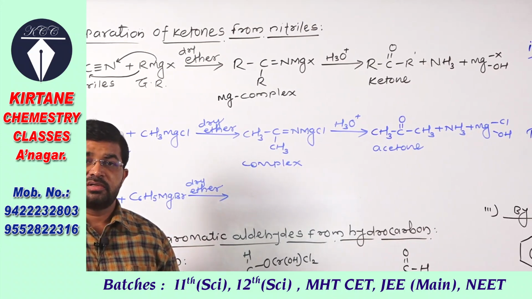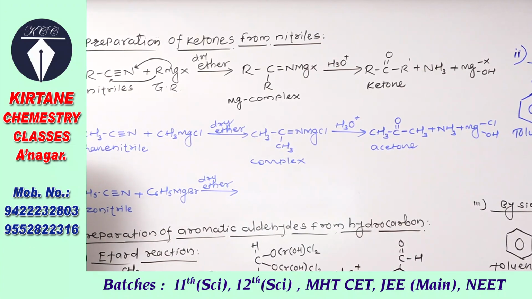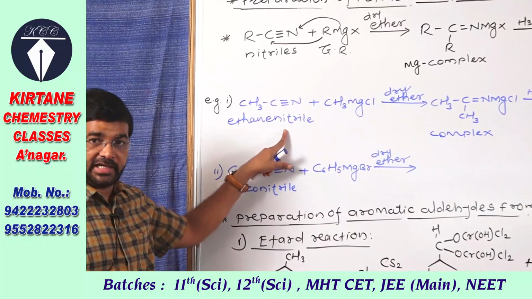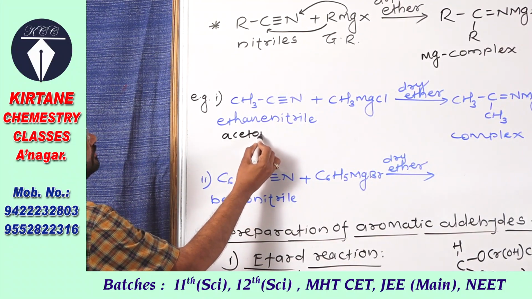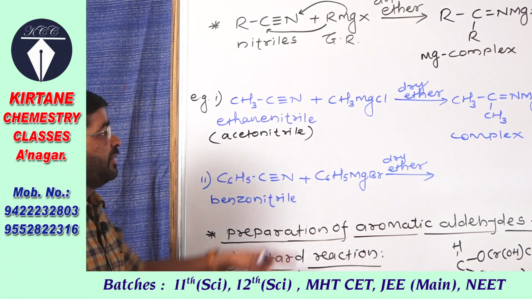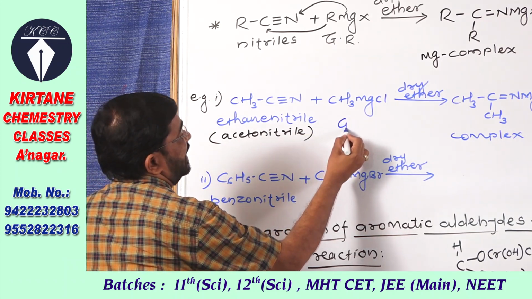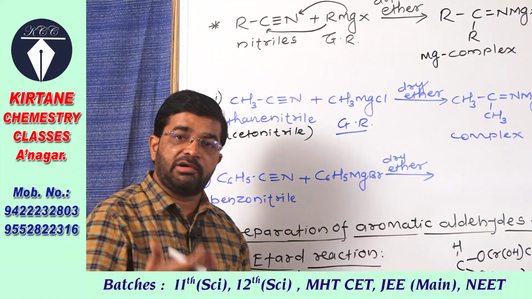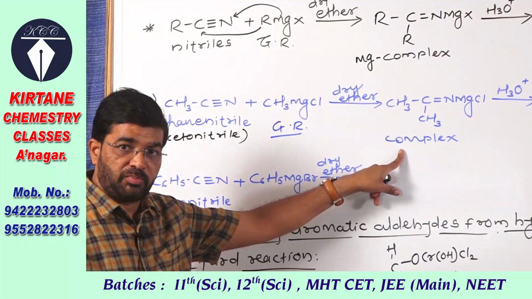In this reaction, ammonia gas is liberated, ammonia gas is given out. Okay. Here see, example, ethane nitrile, commonly also called as acetonitrile, when it is treated with Grignard's reagent, that is methyl magnesium chloride, or you can take iodide or bromide in dry ether, it first gives magnesium complex.